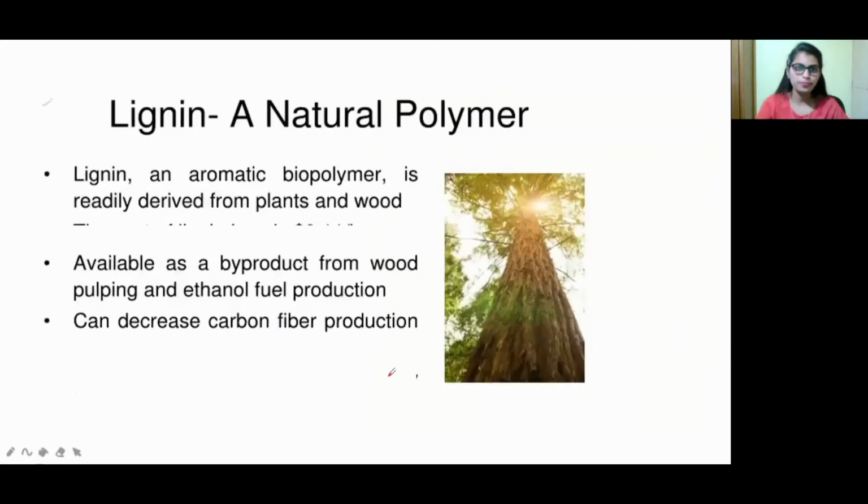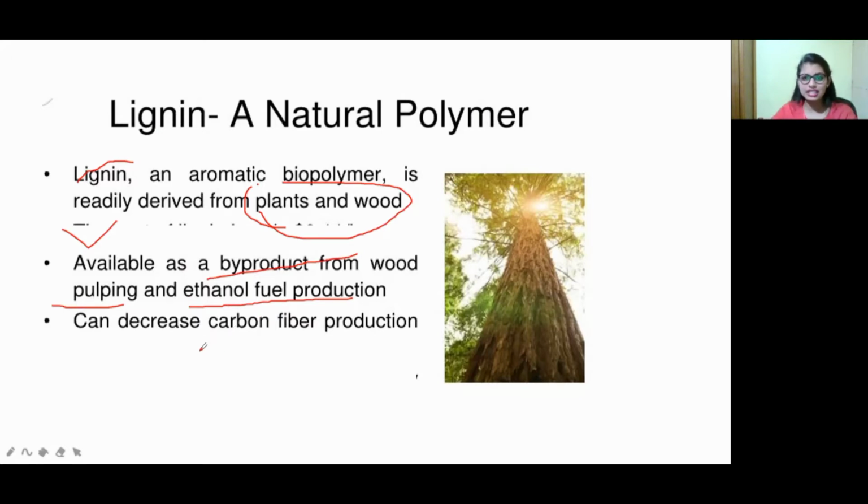So now move on to the next option, that is lignin. Okay, this lignin is a natural polymer, an aromatic biopolymer readily derived from plants and wood. It is available as a byproduct from wood pulping and also ethanol fuel production. When pulping takes place or ethanol fuel production takes place, at that time we get this lignin as a natural polymer.